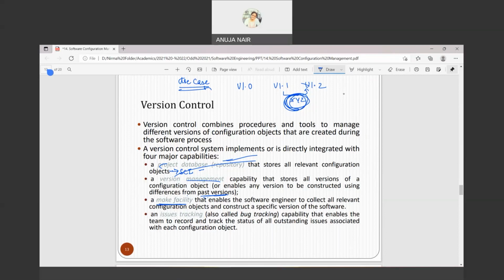So here also we make a facility that enables the software engineer to collect all relevant configuration objects and construct a specific version. So all the SCIs that I have changed, I need to combine them into a single version, so we make use of the make facility.